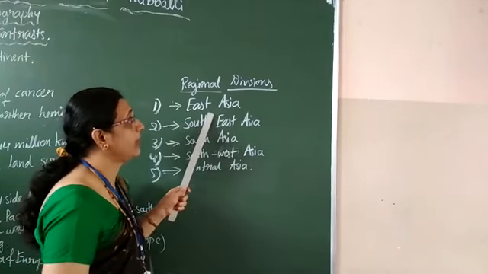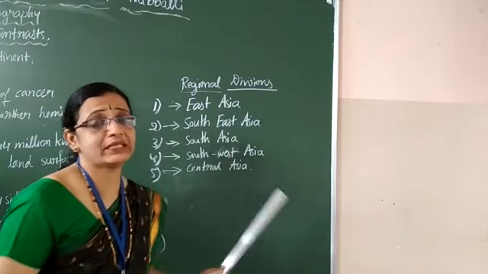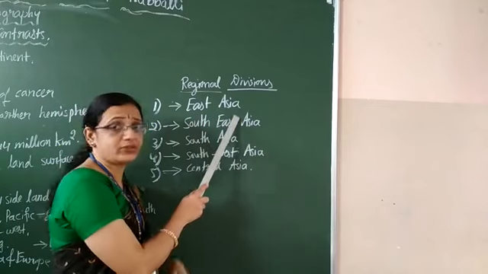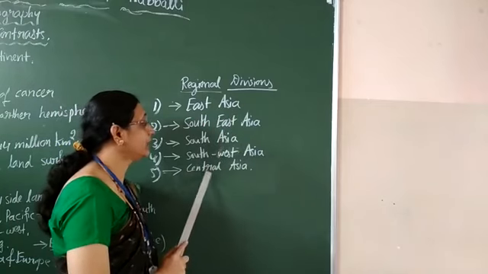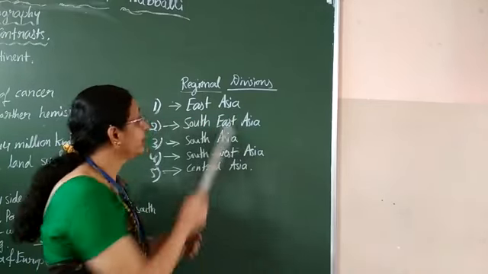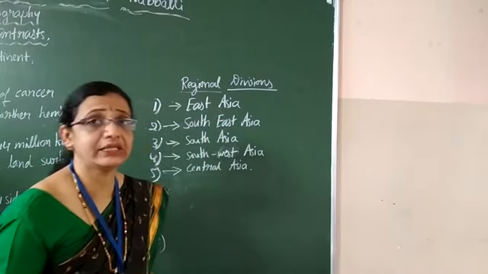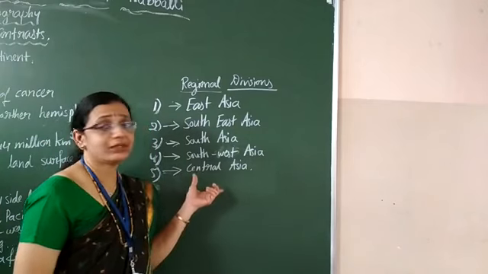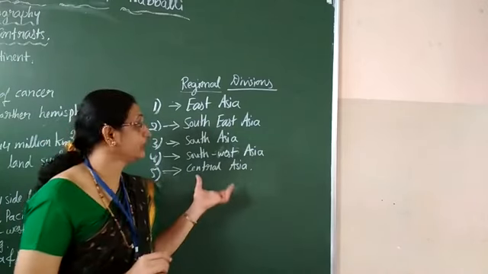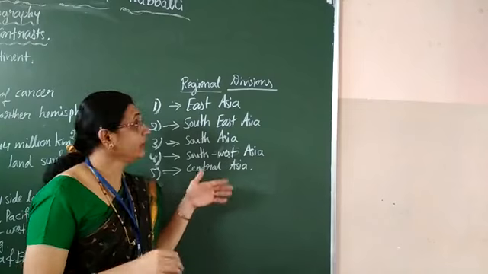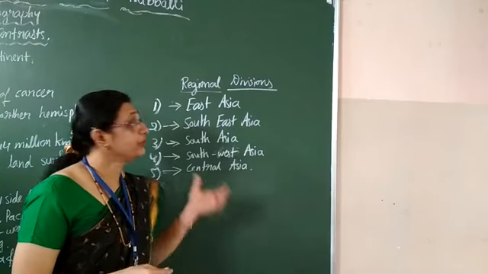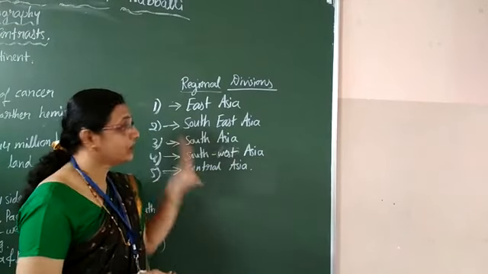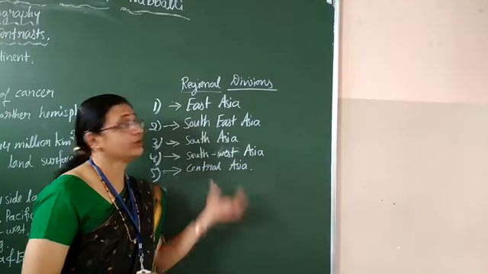In this, we have all the countries' names, children. That means in East Asia, what countries will come; in Central Asia, what countries are there. Like this, we have only countries' names. I hope all of you have your textbook, so you can read the countries' names there. Nothing to explain there. In the next class, I am taking the physical features of Asia. That one I will explain, children. Here only countries' names are there, so you read that one.